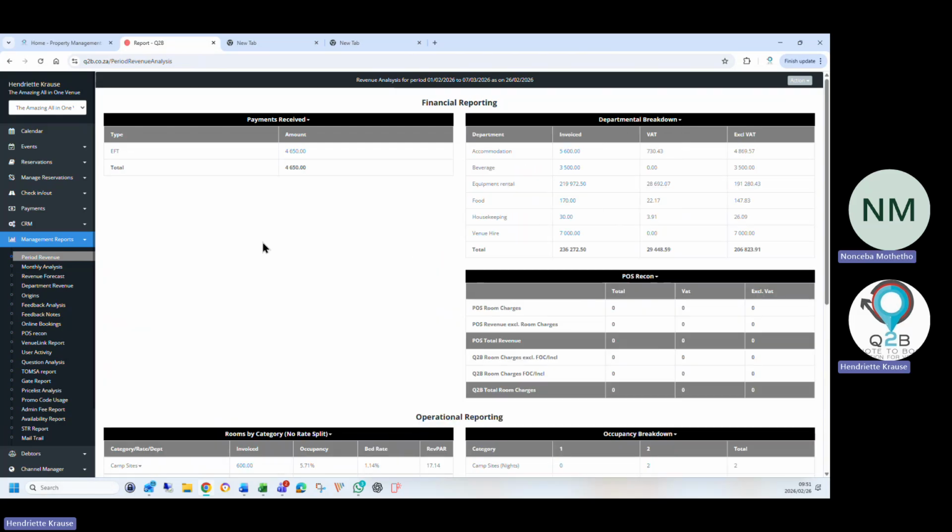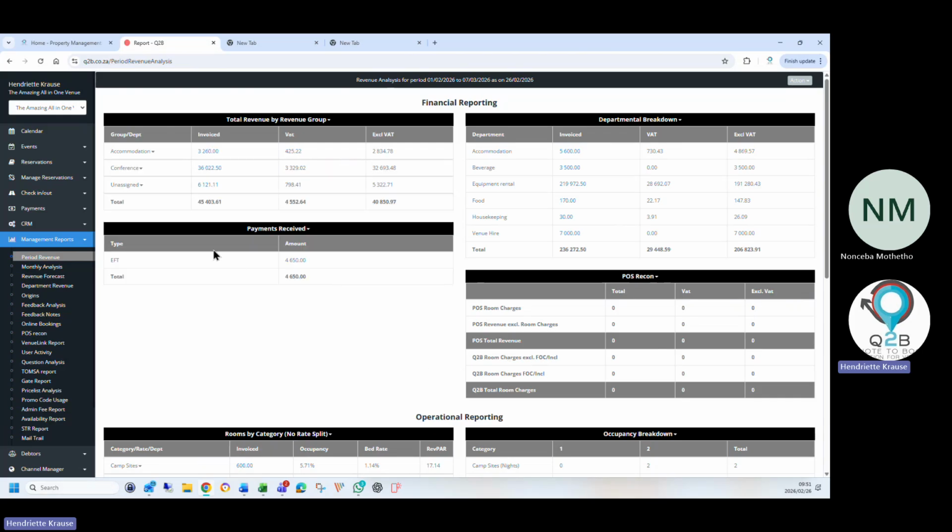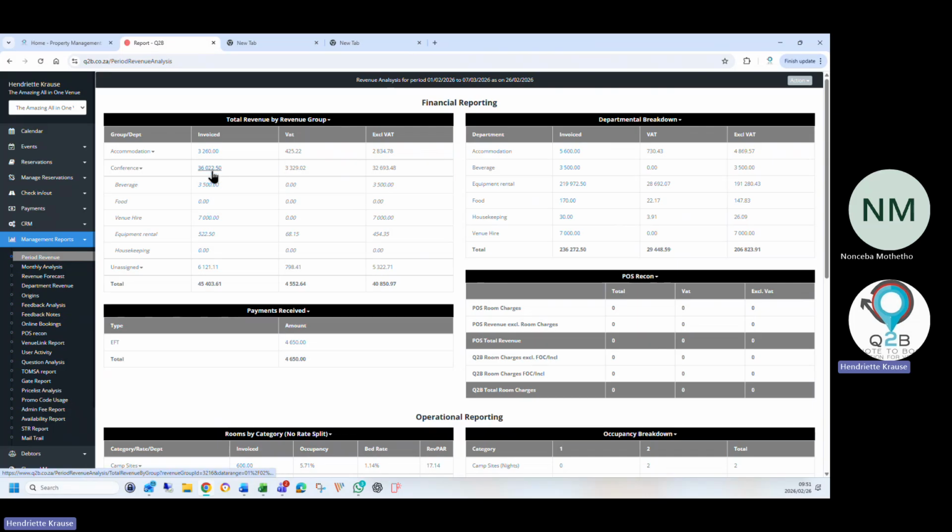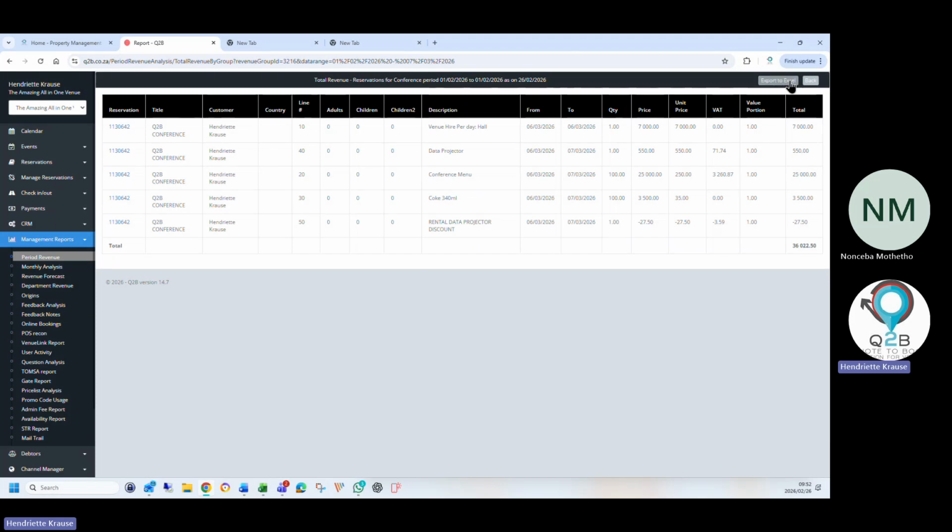Okay, and where do I then pull that? You can also do a note in the CRM for your meetings. But if you want to see all your revenue for conference, it's a scroll down. For the month that you've invoiced, there's your list, and you can export it. That's the revenue that you made for the list.